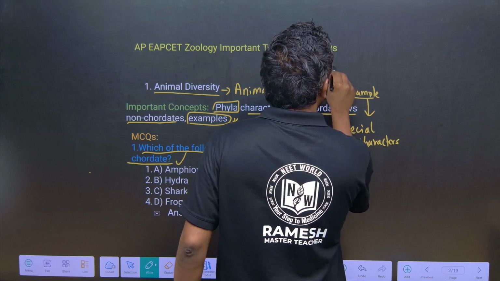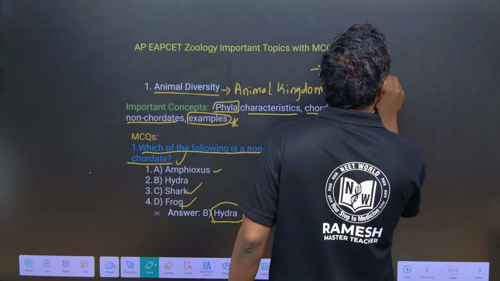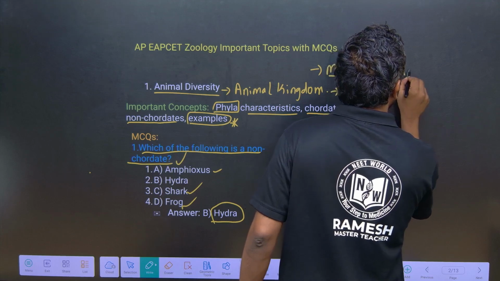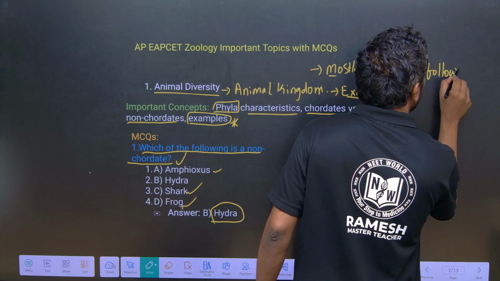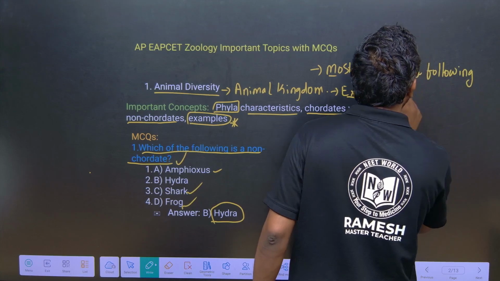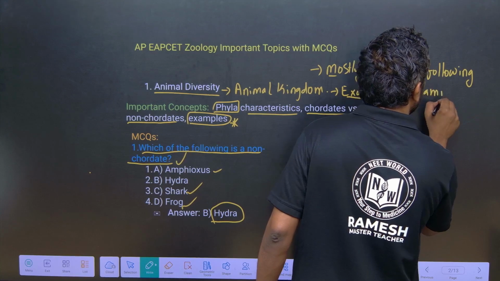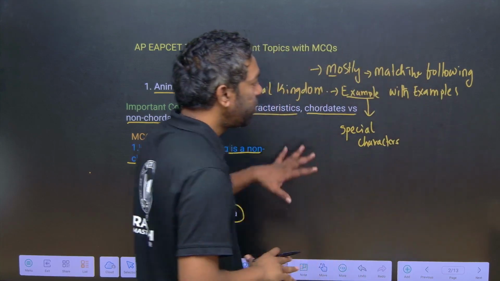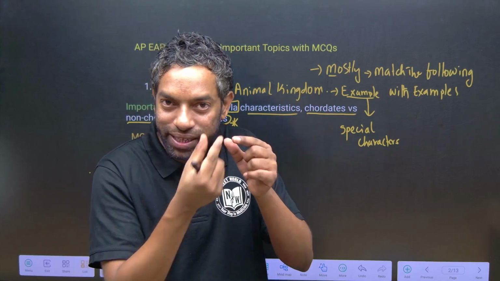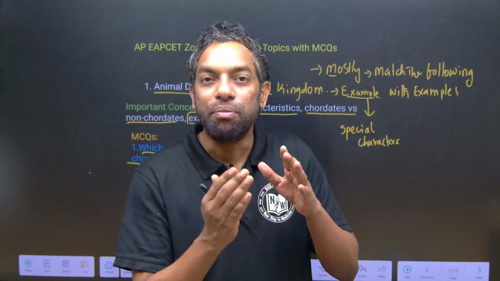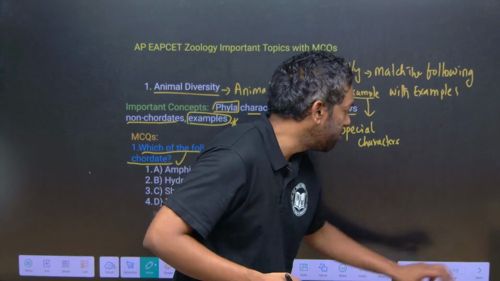In these coming 3 days, you have to refer to match the following questions with examples. Most important.